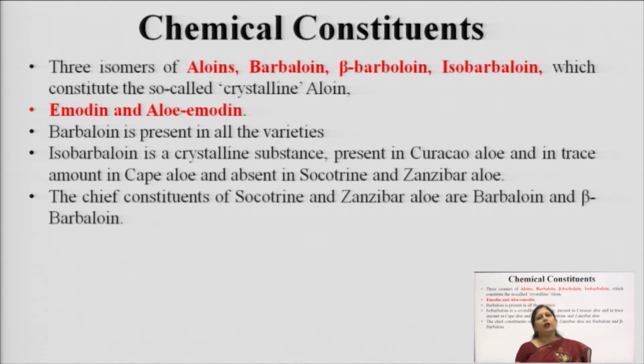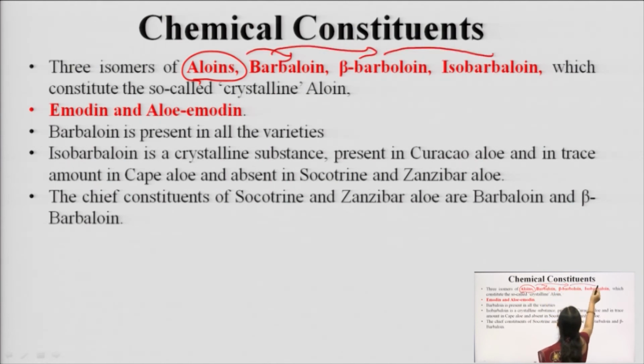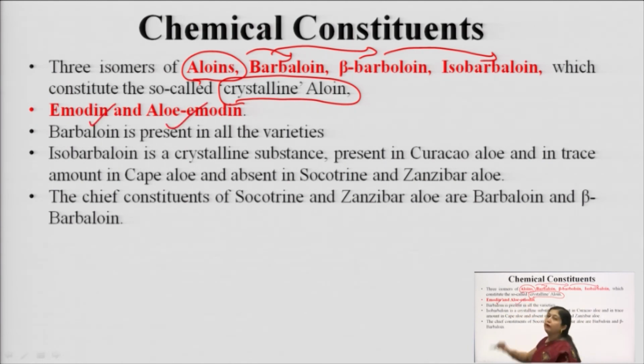And now we come to the chemical constituents of aloes. The main chemical constituents are aloins, and in these aloins we have basically barbaloin, beta barbaloin and isobarbaloin. So these are the different types of aloins: barbaloin, beta barbaloin and isobarbaloin. Together we call this the crystalline aloin. It is made up of these three types of aloins. It also contains free emodin and free alloemodin, which are the anthrones.